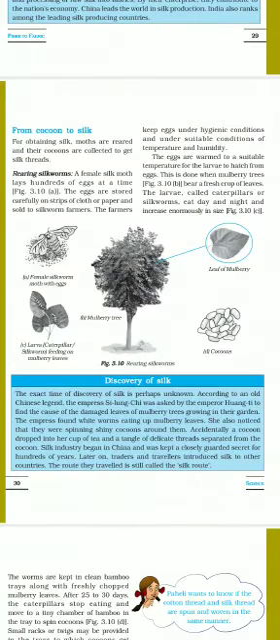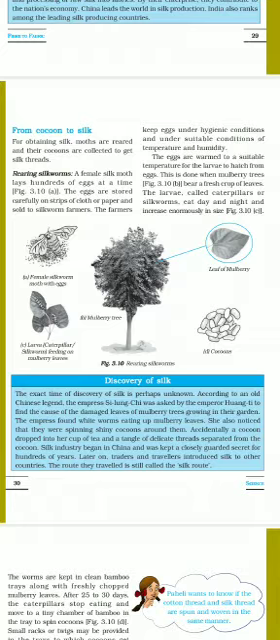From cocoon to silk, how we are getting the silk, we will discuss here. For obtaining silk, moths are reared and their cocoons are collected to get silk thread. See what is happening. For obtaining silk, what we want, that is silk. Moths are reared and their cocoons are collected to get silk threads, right? Reared and their cocoons are collected to get the silk thread.